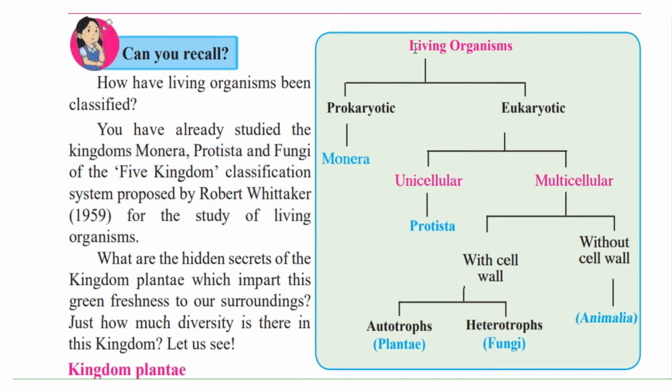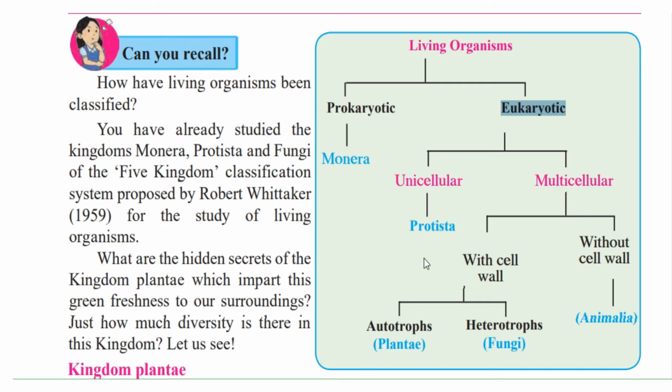Now, living organisms have been classified into prokaryotic and eukaryotic. Prokaryotic are organisms whose nuclear membrane is not well developed, and we have the Monera, which is put under the prokaryotic organisms. Under eukaryotic, they are classified as unicellular and multicellular.